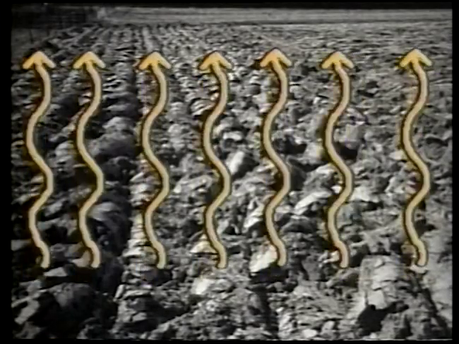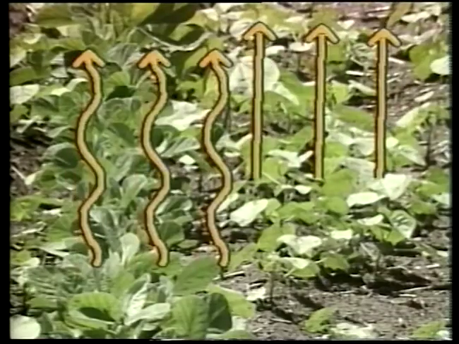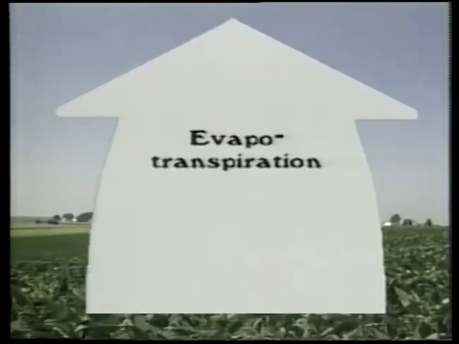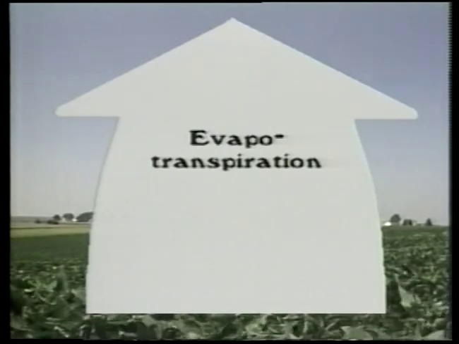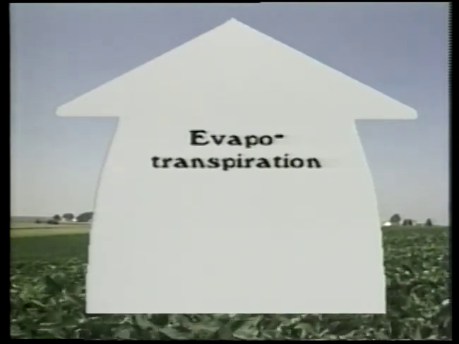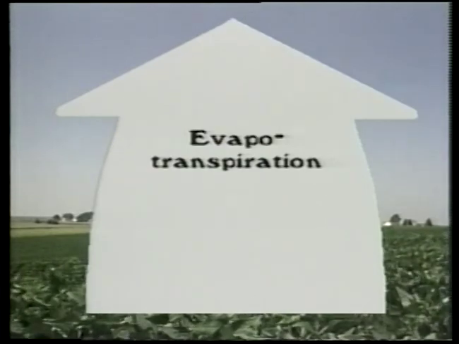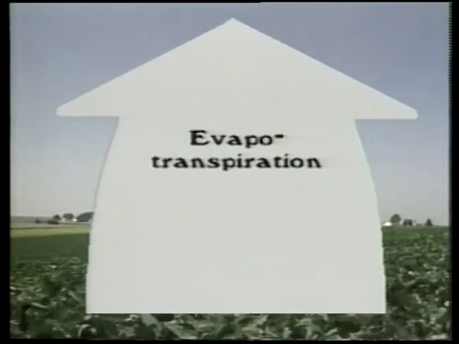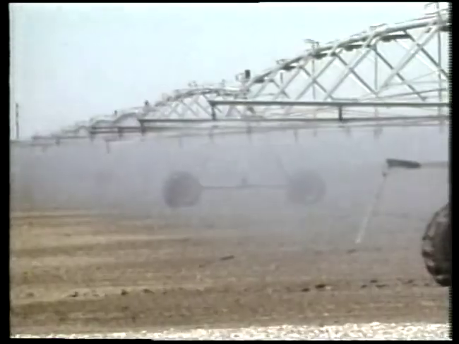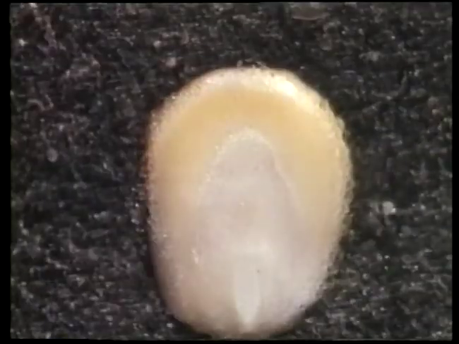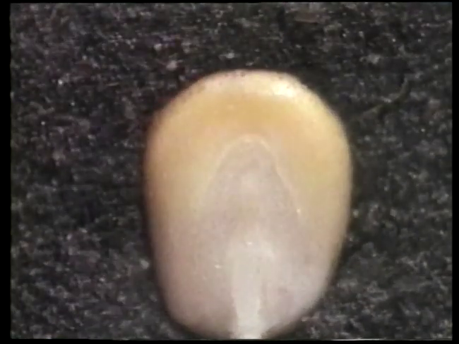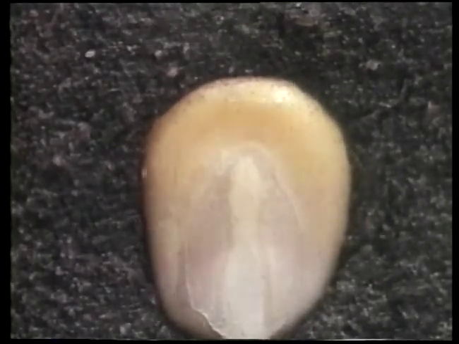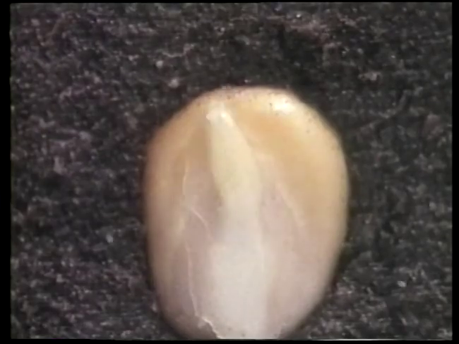The evaporation of water off of the soil surface and the transpiration off of plant leaves together is called evapotranspiration. This is by far the major use of water on a farm. This evapotranspired water comes primarily from the soil water supply, either through rainfall or irrigation. An understanding of the relationship between crop growth and soil water is necessary to ensure efficient and prudent use of this precious resource.